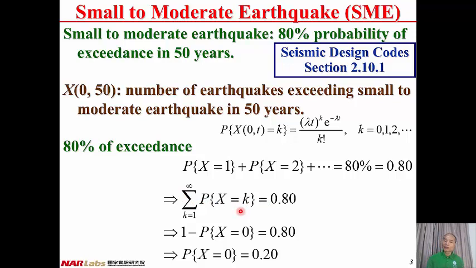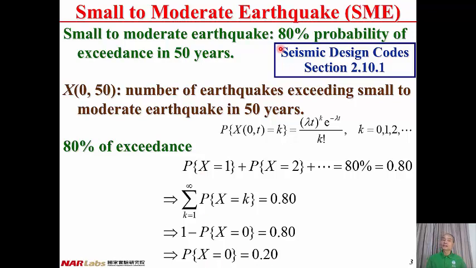Since the summation of all probabilities equals 1, this summation can be expressed as 1 minus probability of X equal to 0, equal to 0.8. After rearrangement, we have probability of X equal to 0 equal to 0.2, 20%.